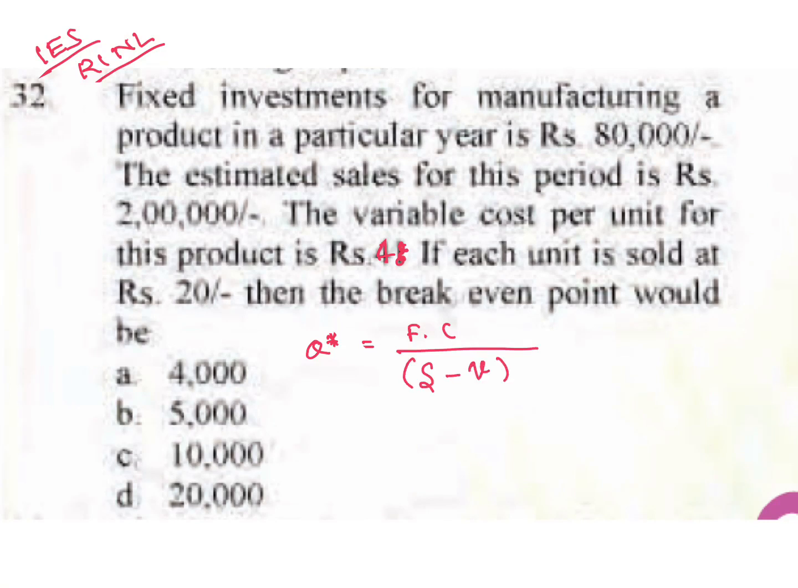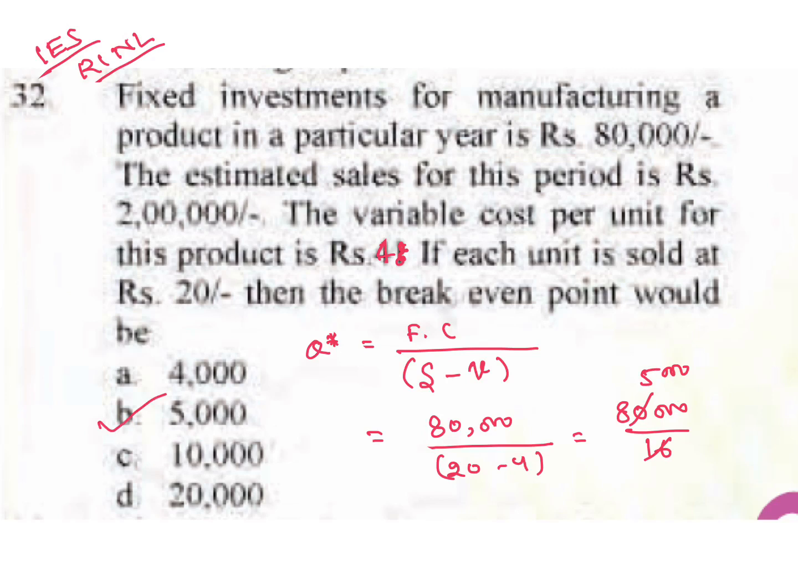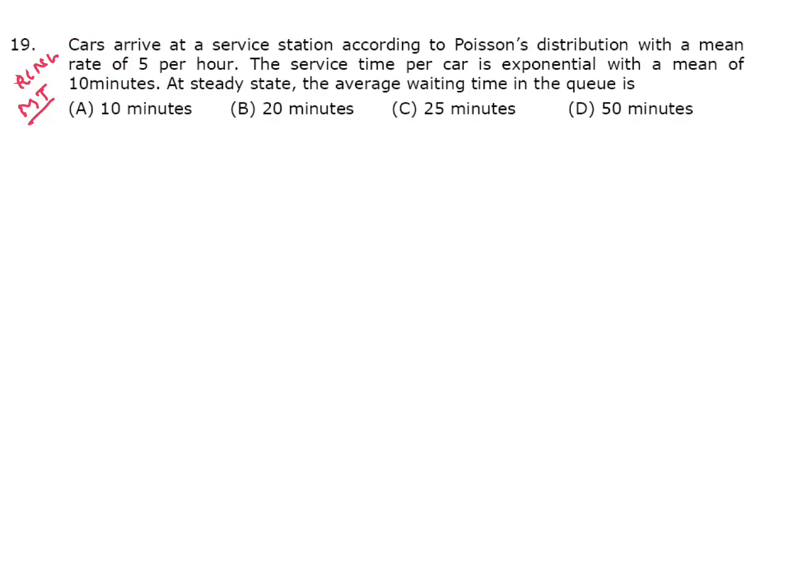So fixed cost here 80,000, divided by 20 minus 4. 80,000 divided by 16. B is the answer. Break-even point or Q star is 5,000 units. This question was already discussed in Vizag Steel previous year papers. Same question with same data.